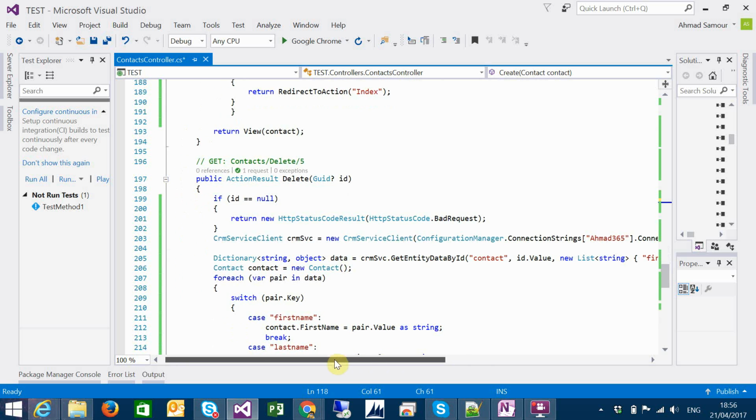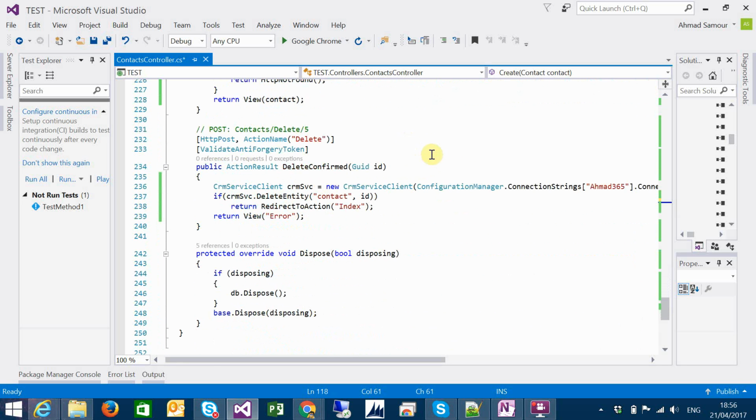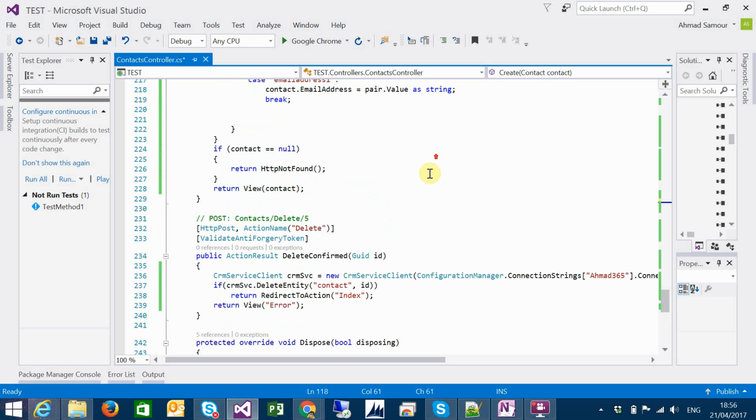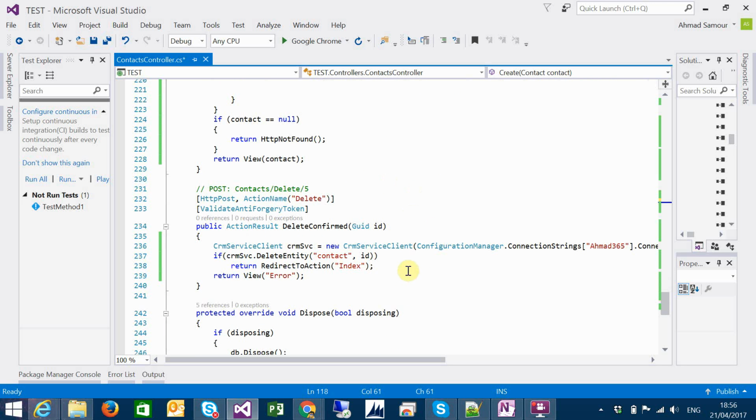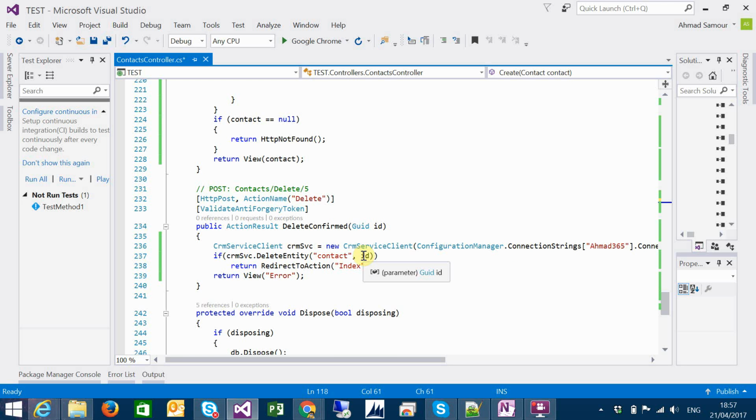For the delete here, the first page will just display the details of the contact you want to delete, and here for the delete confirmed, when this method is posting data, it will redirect to here. We are connecting to the CRM SVC, and if the CRM SVC delete entity, where we are passing the logical name of the entity and the ID we want to delete, then we are redirecting to the list again.